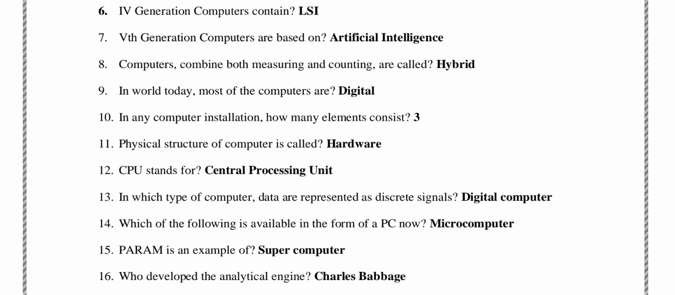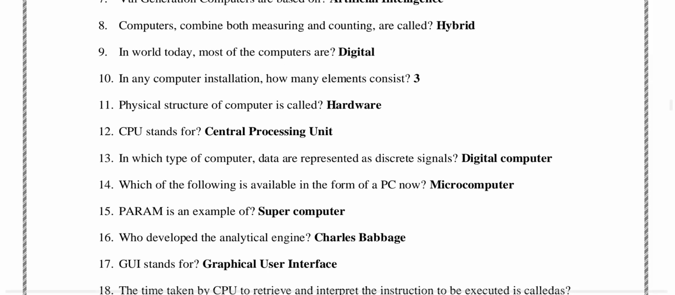MCQs number 12, CPU stands for central processing unit. MCQs number 13, the type of computer in which data are represented as discrete signals is called digital computer. MCQs number 14, which of the following is available in the form of PC, now a microcomputer? MCQs number 15, Param is an example of supercomputer.